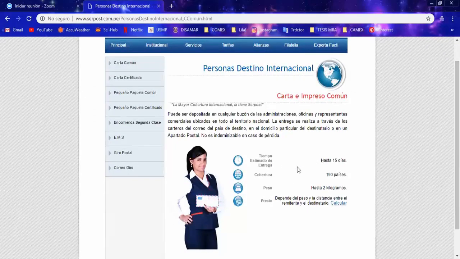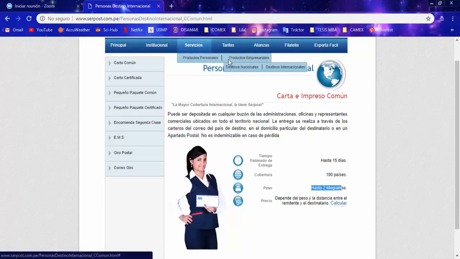That is the estimated time of delivery. It's 15 days. Remember that it says 15 days, but it could take a little longer. It usually takes a couple of days more. You have 190 countries to send to. You can send also up to 2 kilograms, and depending on where you are sending the product, you can check your rates.